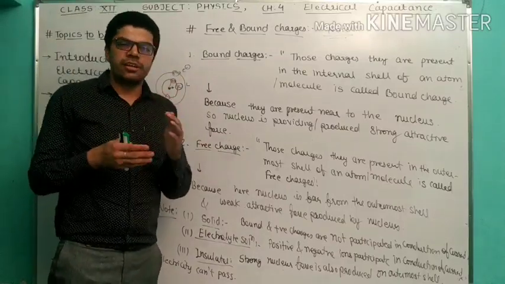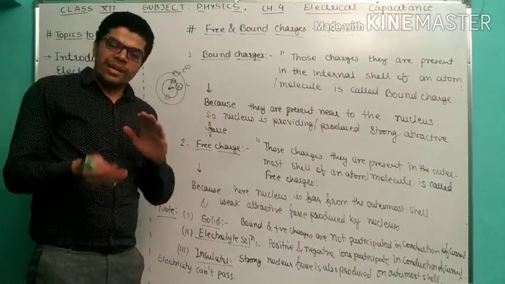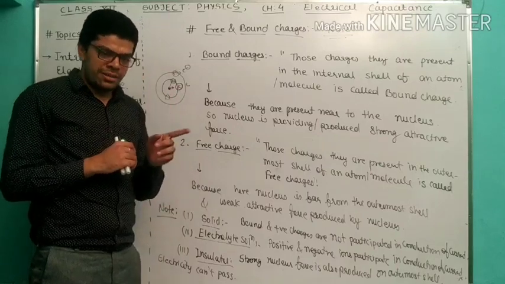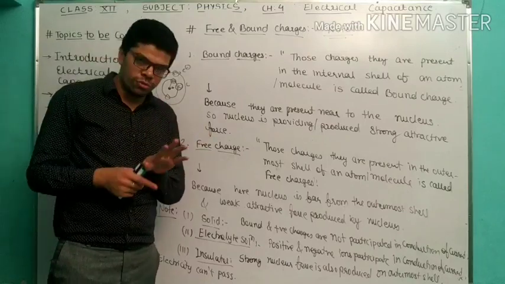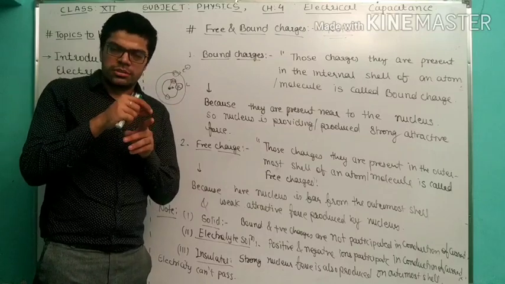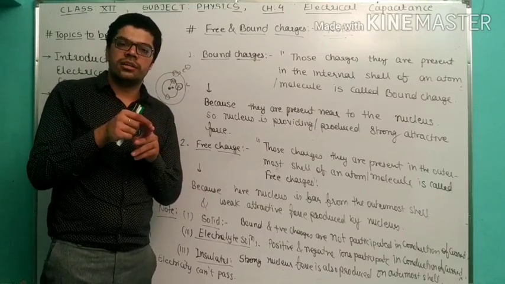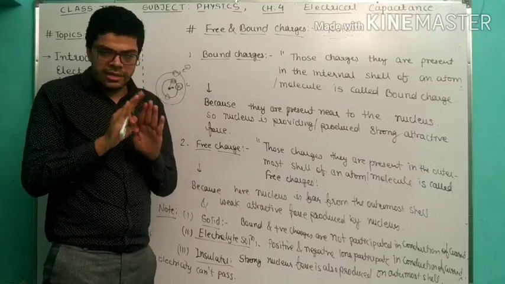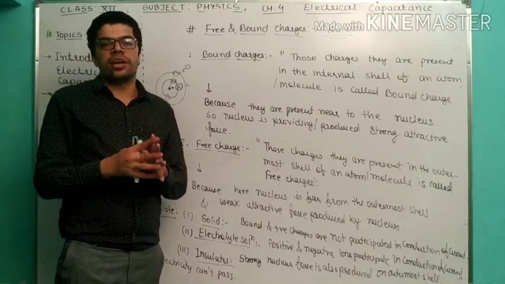So teachers reply free electrons, free electrons. What do you mean by free electrons are not available? Electrons are available in the metal. Okay, but these are bounded. These are bounded. From what type of force? Strong attractive nuclear force. In an insulator, strong attractive force is applicable on the internal shell and also the outer shell. Those electrons present in the outer shell or internal shell, strong attractive nuclear force is produced. That's why in an insulator electricity cannot pass.